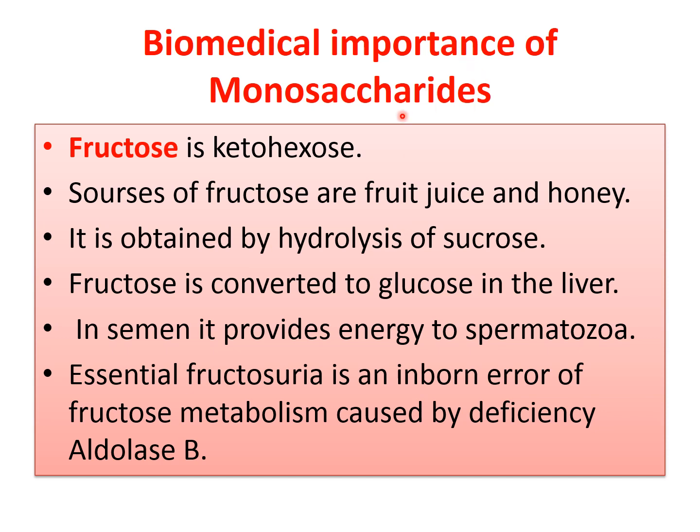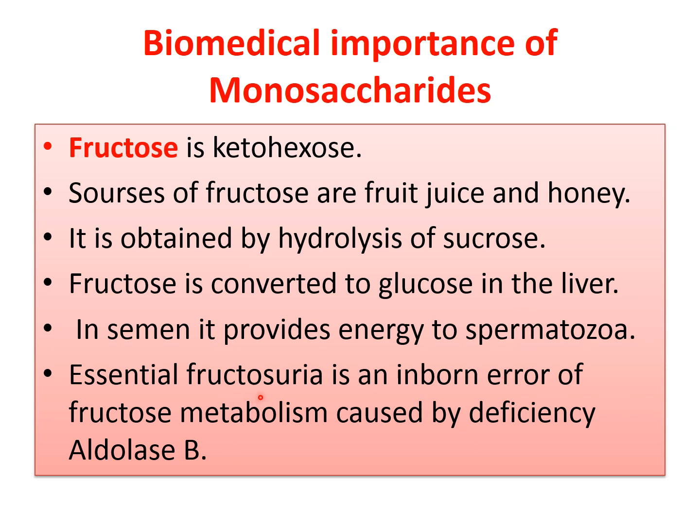Now the biomedical importance of the monosaccharide fructose. It is ketohexose. The main source of fructose is fruit juice and honey. It is obtained by hydrolysis of sucrose. It is converted to glucose in the liver. In semen, it provides energy to spermatozoa. In semen, fructose is the main source of energy.